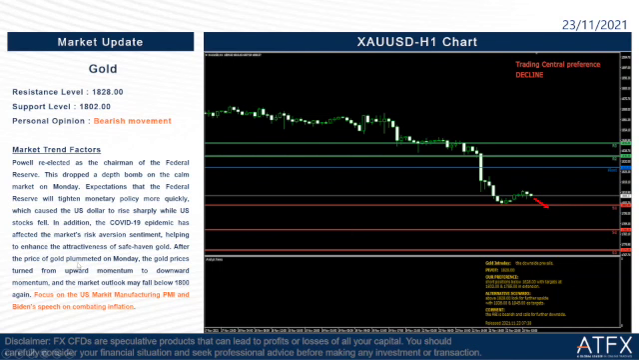After the price of gold plummeted on Monday, gold prices turned from upward momentum to downward momentum. The market outlook is that it may fall below 1800 again. It talks about gold prices that may very likely drop below 1800. So focus on the US market manufacturing PMI and the Biden speech on combating inflation today.